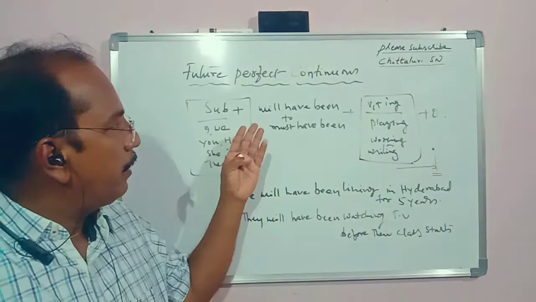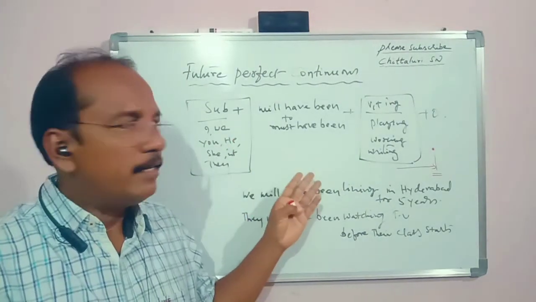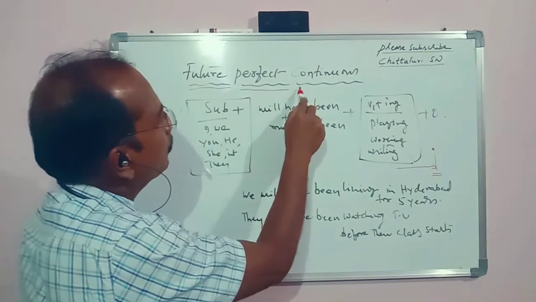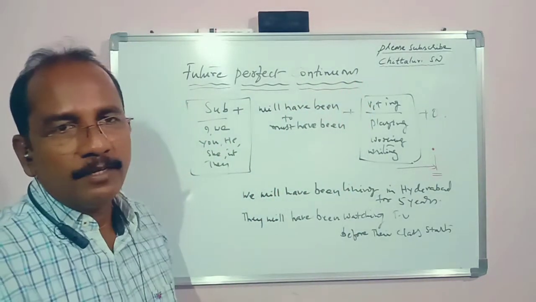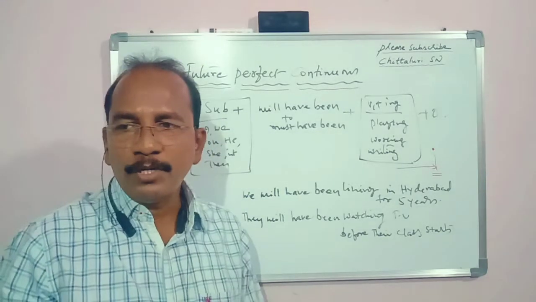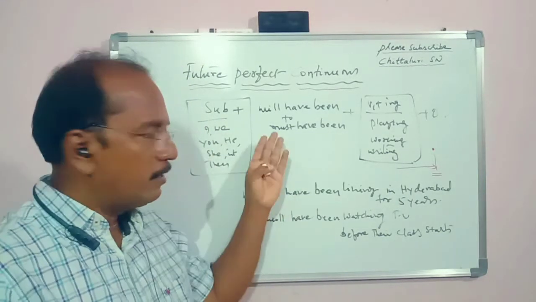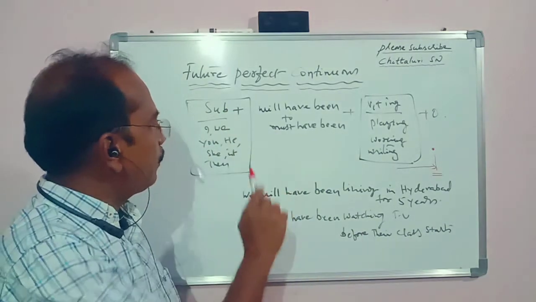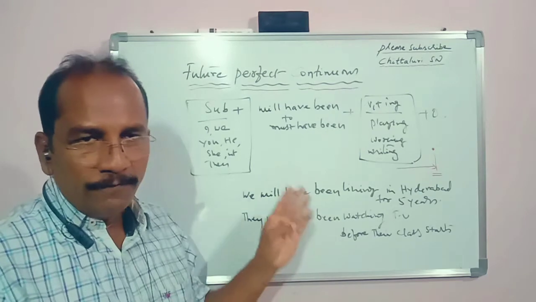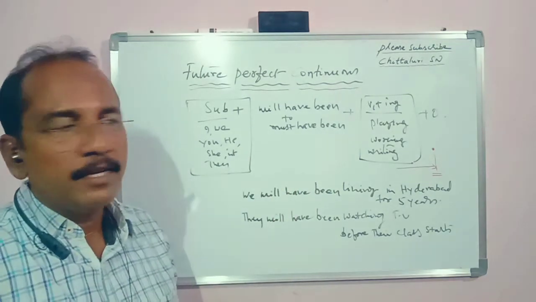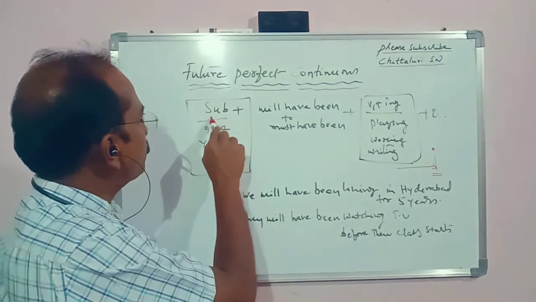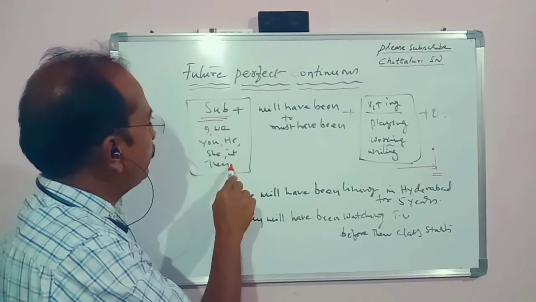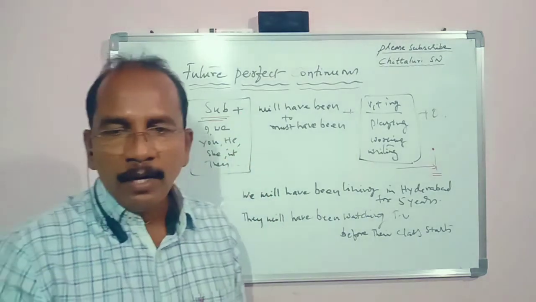Today, in the course of our tenses learning, I am going to teach you future perfect continuous tense. Okay? Let us see what is the structure and what is the form of this future perfect continuous tense. Let us see. First, subject comes. In the place of subject, I, we, you, he, she, it, they, and so on, you will use.